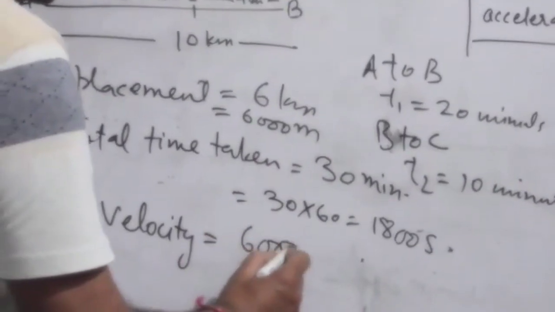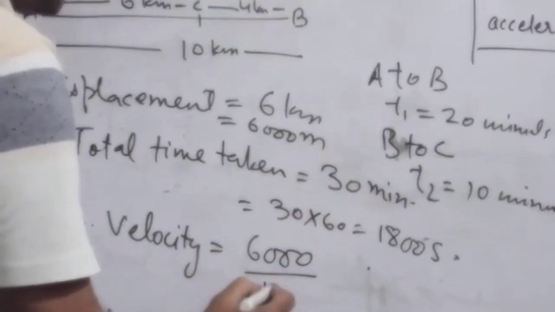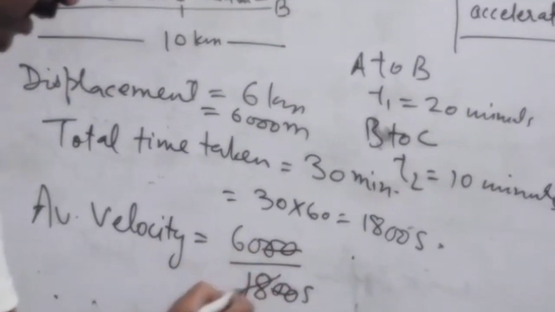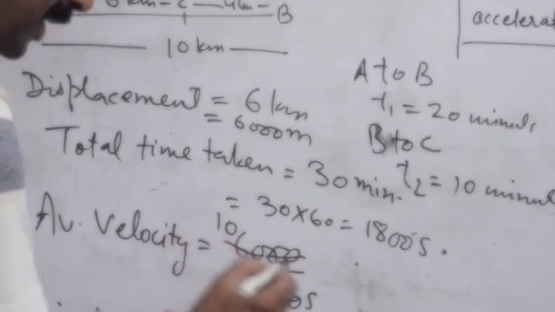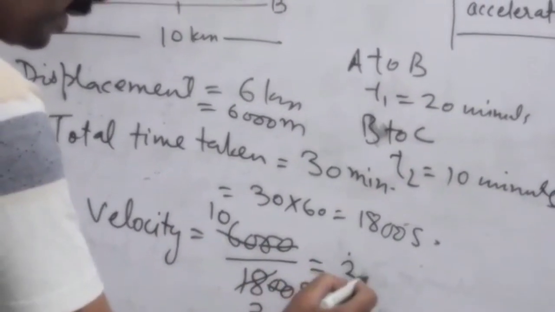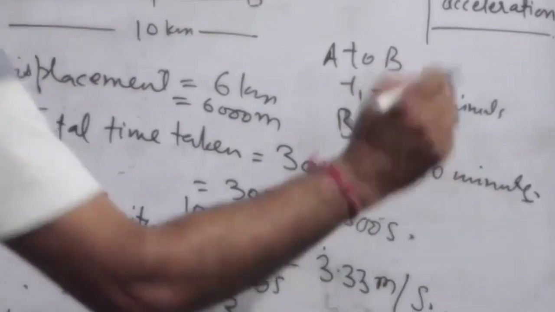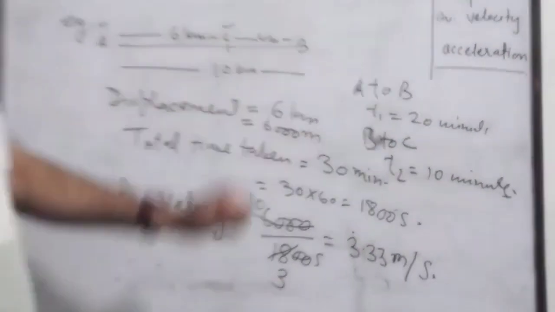6,000 meters, that is displacement, upon time 1800 seconds. This is approximately 3.33 meters per second. So this is average velocity.